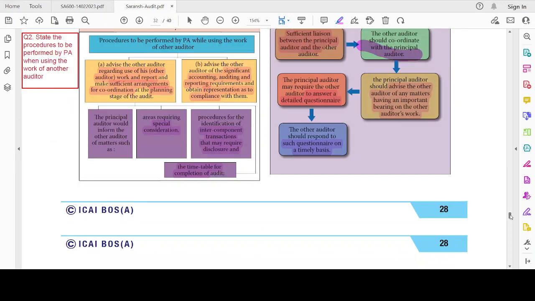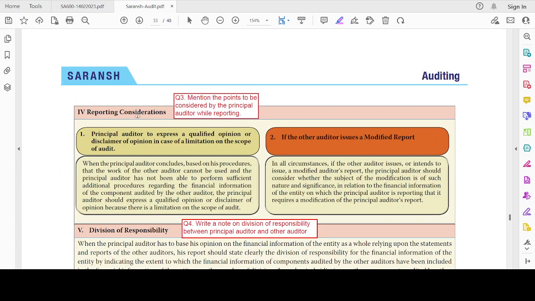Now, the fourth main area would be reporting considerations. Mention the points to be considered by the principal auditor while reporting. The principal auditor is to express a qualified opinion or disclaimer of opinion in case of limitation on the scope of audit. What does this mean? When the principal auditor concludes, based on his procedures, that the work of the other auditor cannot be used, and the principal auditor has not been able to perform sufficient additional procedures regarding the financial information of the component audited by the other auditor, the principal auditor should express a qualified opinion or a disclaimer of opinion because there is a limitation on the scope of the audit.